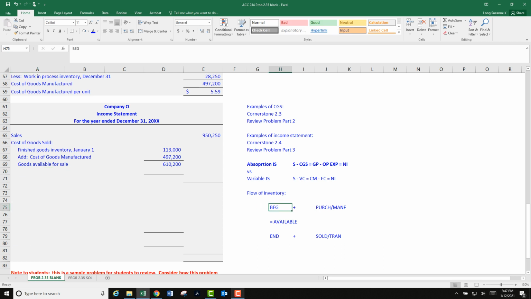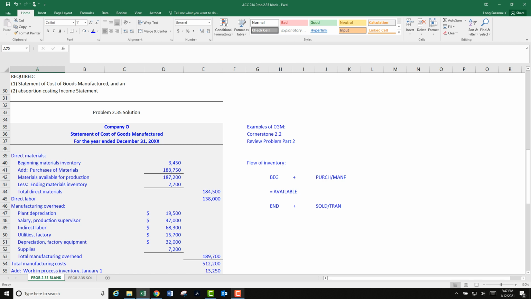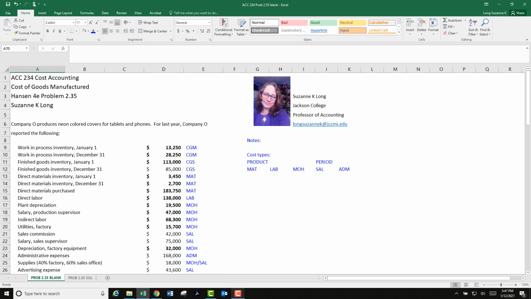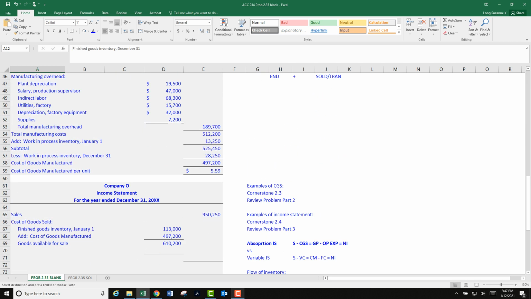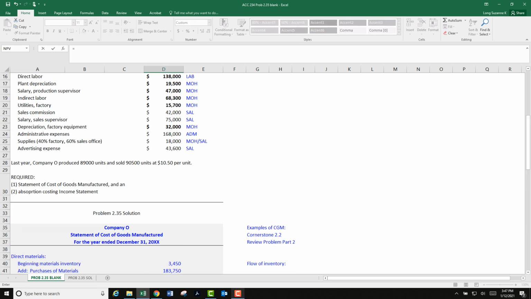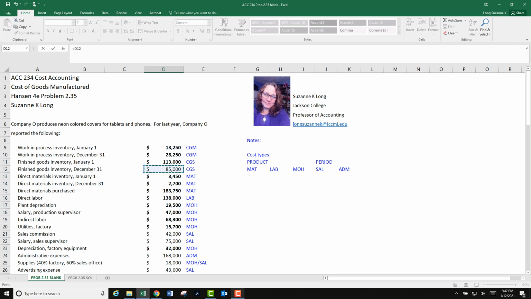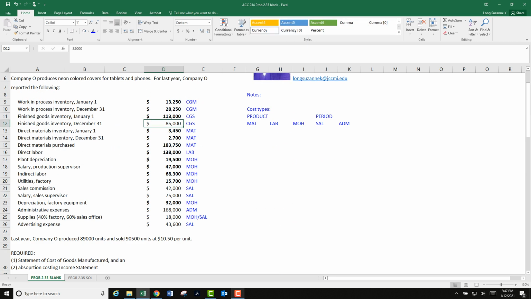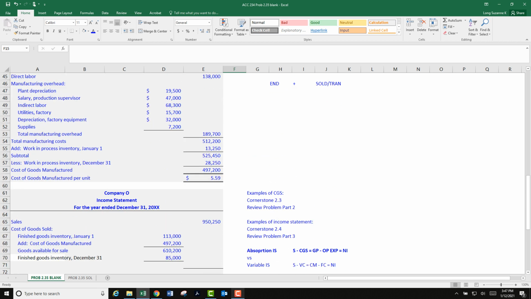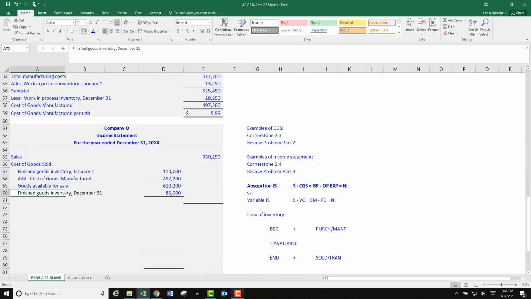So we did beginning plus what we brought in, which is manufactured. That's goods available. And goods available is going to split into either ending inventory or how much was sold, cost of goods sold. Well, we know ending inventory. Let's go get it. We want finished goods ending. I'm copying and pasting. And a cell reference right here. And some bold. Okay, gray, blue, goods available.